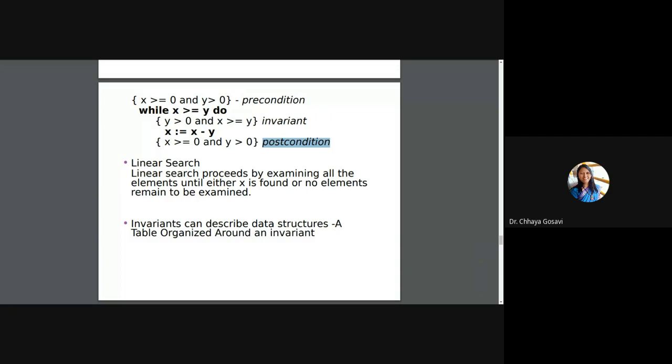For that particular analysis, these things are required: precondition, invariant, postcondition, etc.